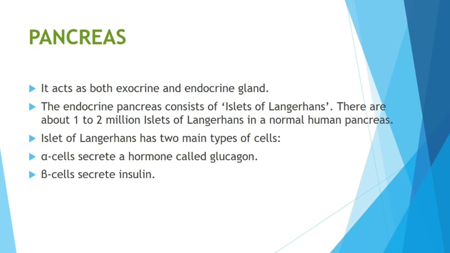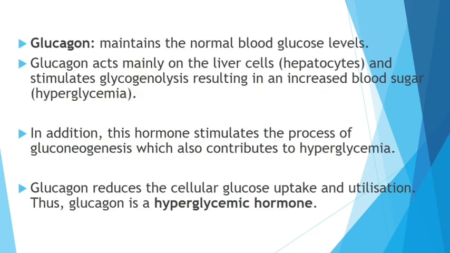Beta cells secrete insulin hormone. Glucagon actually increases the concentration of glucose in the body, whereas insulin decreases the concentration of glucose in the blood. Glucagon maintains the normal blood glucose level. Glucagon acts mainly on the liver cells, hepatocytes, and stimulates glycogenolysis, resulting in increased blood sugar level, hyperglycemia. Remember, hyperglycemia is increased glucose in the blood. That is glucagon. Very important.